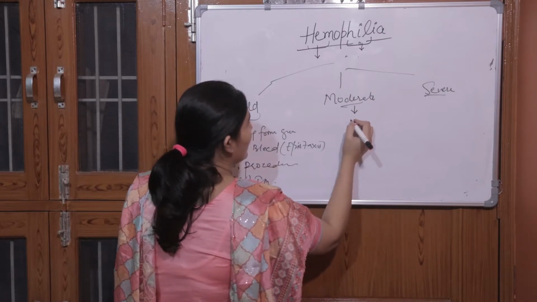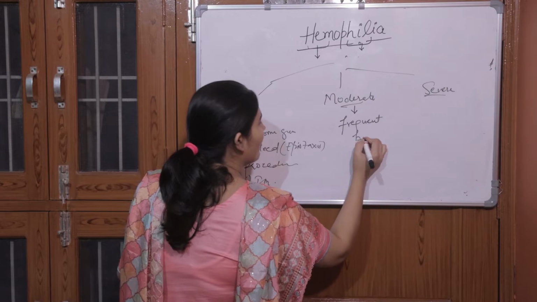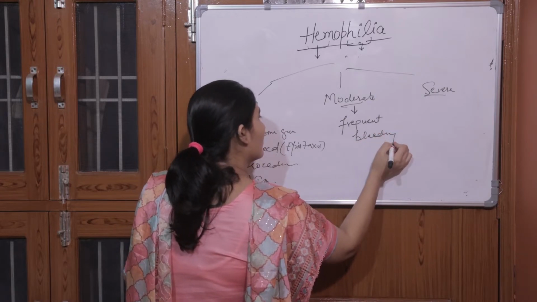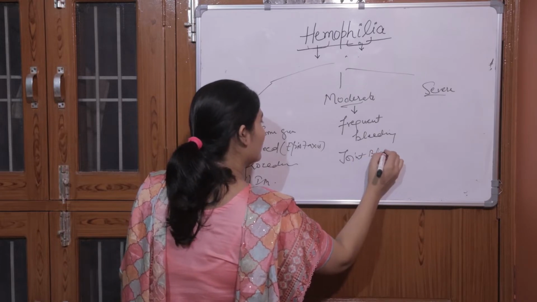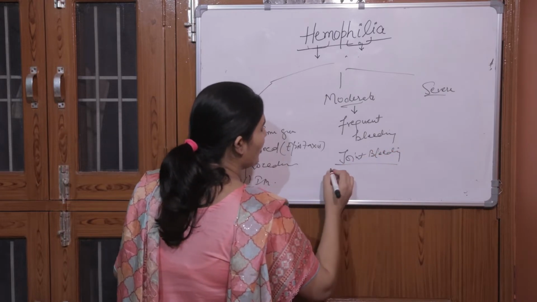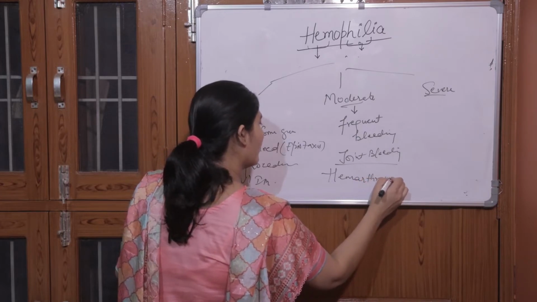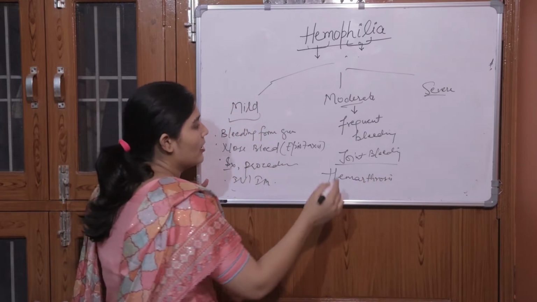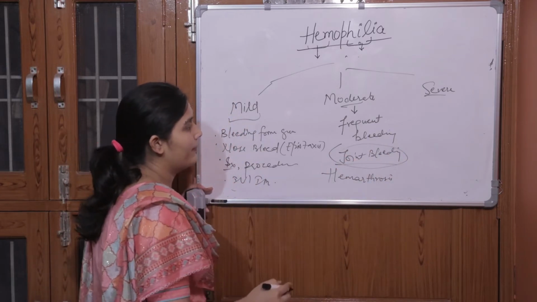Second is moderate. In moderate hemophilia, the bleeding will be frequent and there will be joint bleeding. Joint bleeding is known as hemarthrosis. Joint bleeding is the hallmark sign of hemophilia.